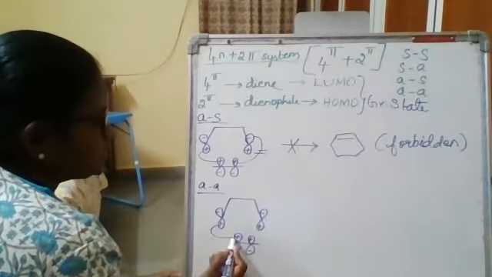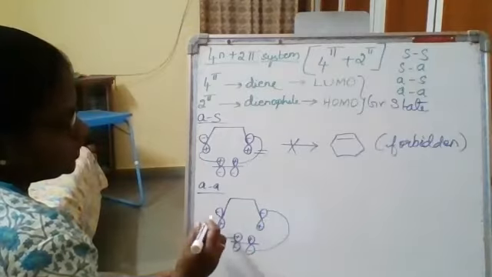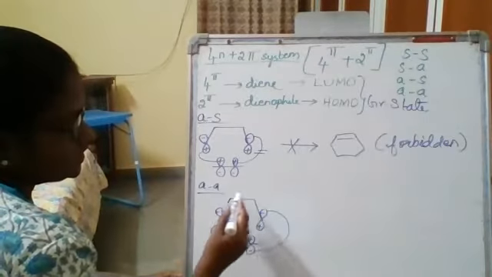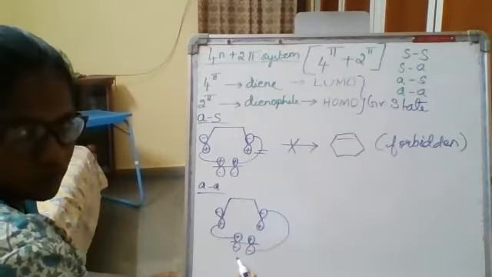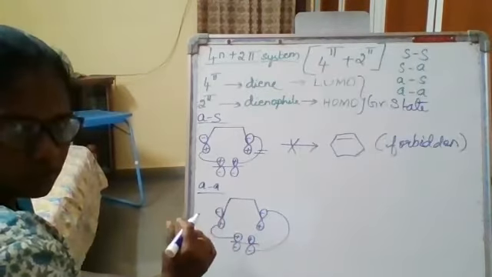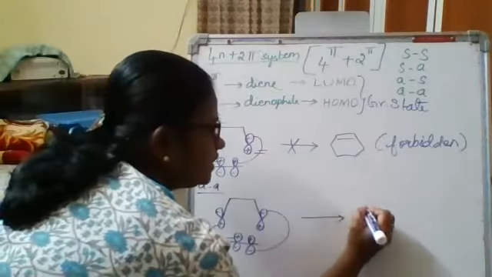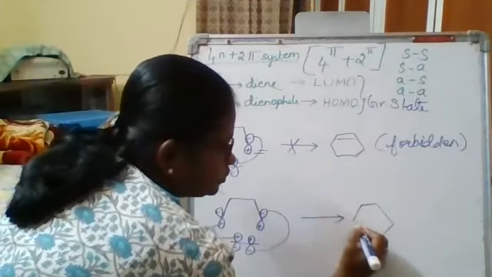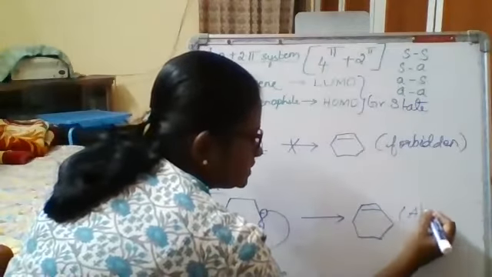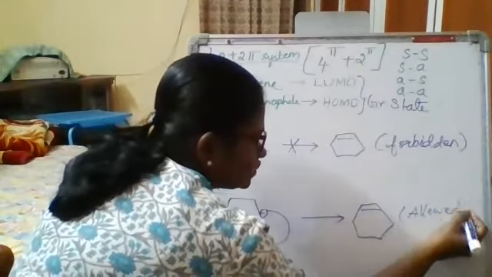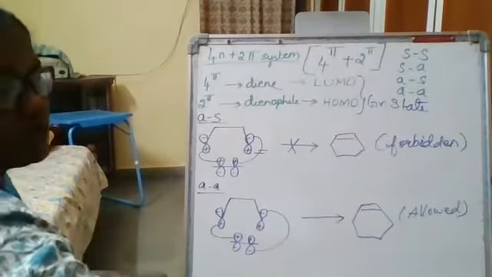This is a suprafacial addition. This is an antarafacial. With respect to your diene, the diene is reacting in an antarafacial manner. Opposite lobes are interacting. Your dienophile is also reacting in the opposite way. So both of them are giving rise to a bonding interaction, so there is a formation of your product. This is considered to be an allowed interaction. Okay, so this is under the thermal condition.